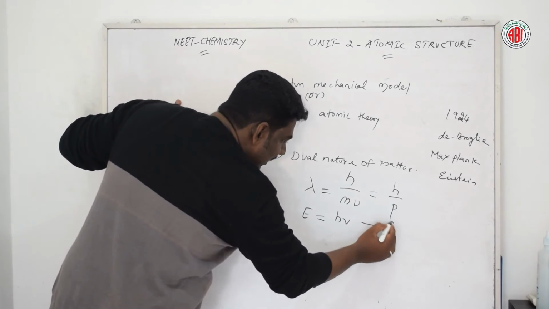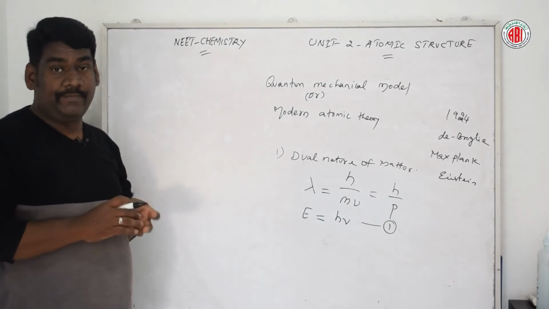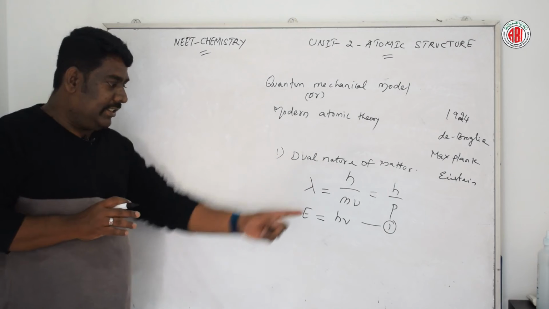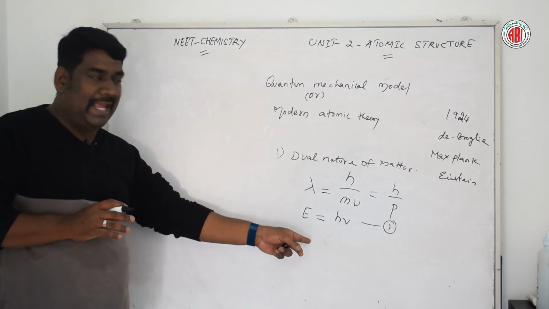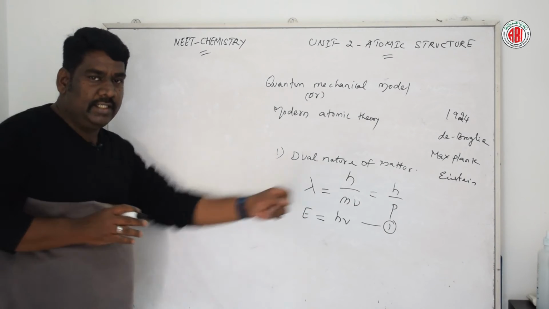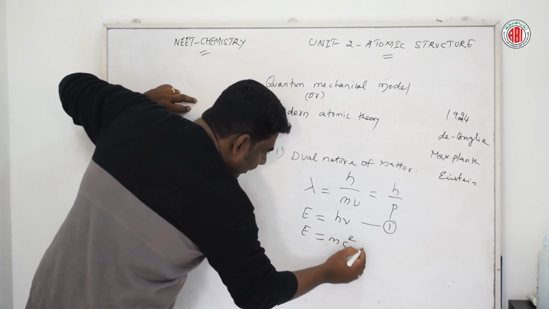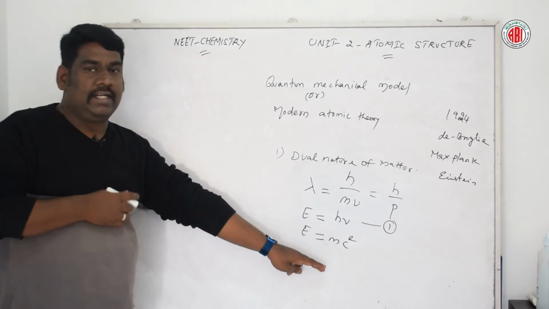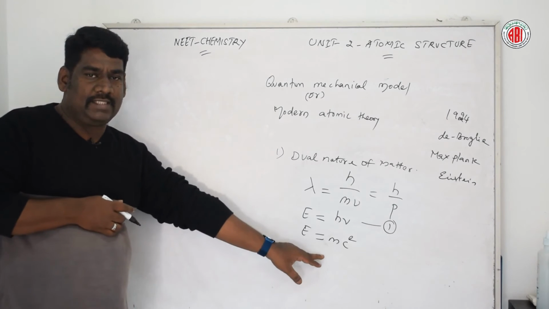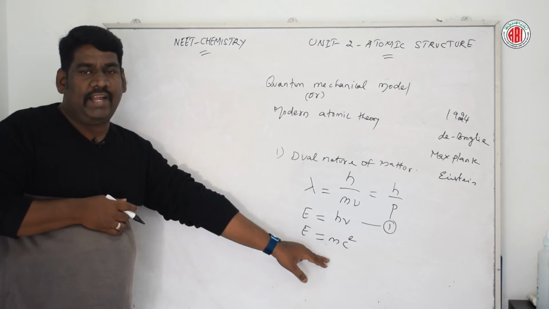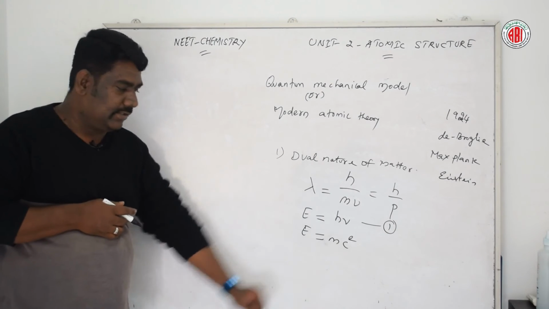Considering this as equation 1, according to Planck. According to Einstein, E is equal to mc square. Here m stands for mass and c stands for the velocity of light.